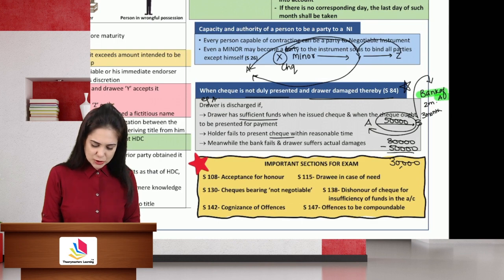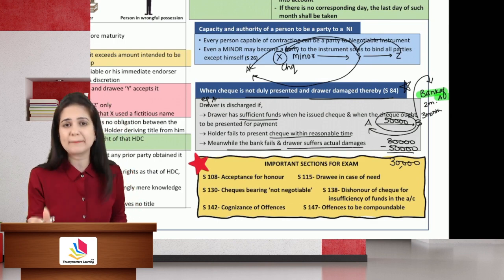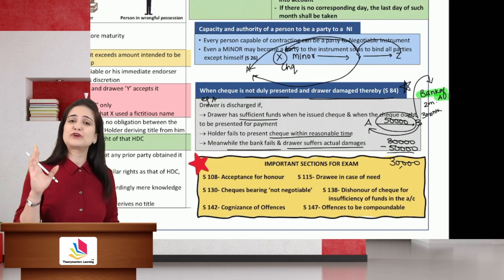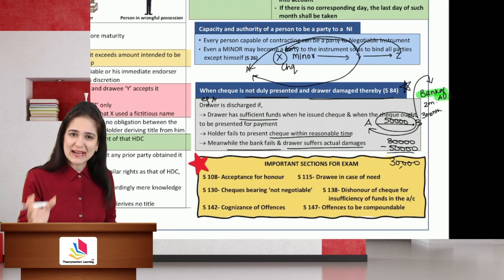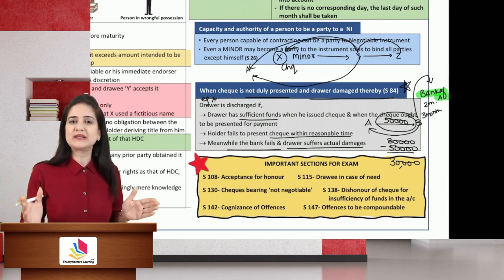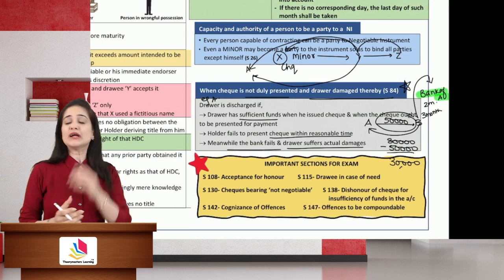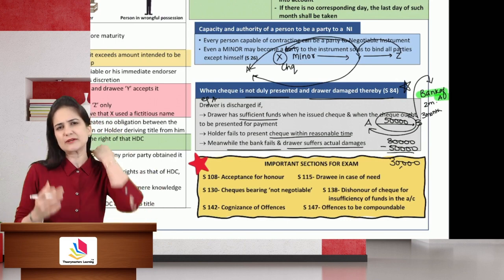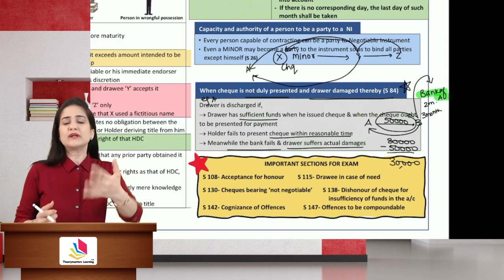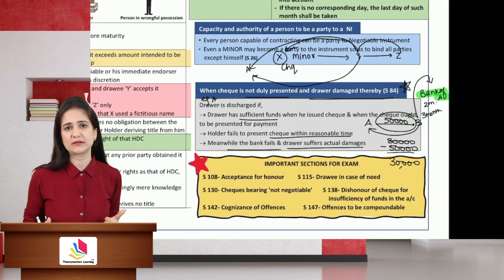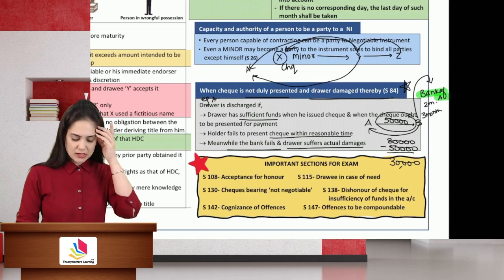Holder fails to present the check within the reasonable time and the bank fails, the drawer suffers actual damage. What is the damage that the drawer has suffered over here? If B would have presented the check on time, he would have got the money and he would no longer remain a creditor in the books of A. Now B is still shown as a creditor. What will people think, that A doesn't pay his creditors on time? Who will go and tell them that A had given the check but B failed to present it? Who will explain it to them? So that is a damage.